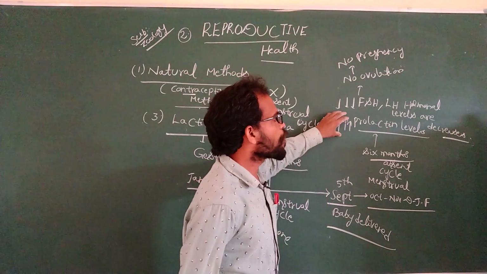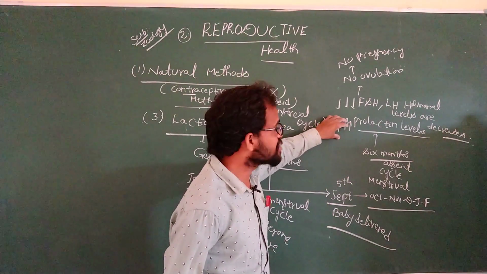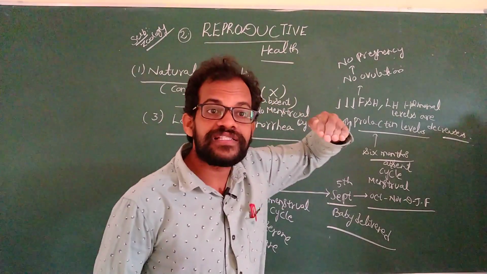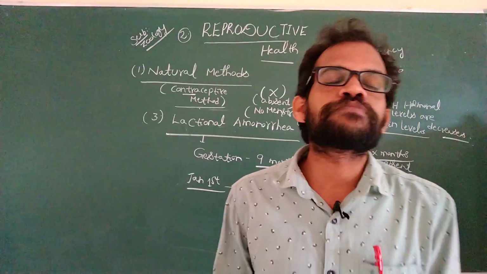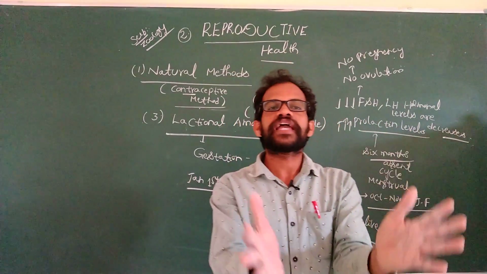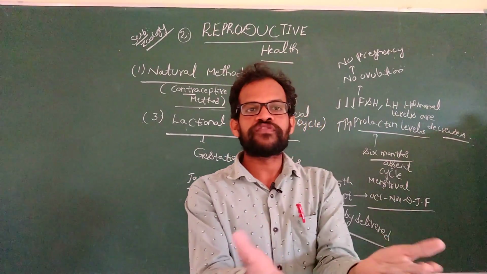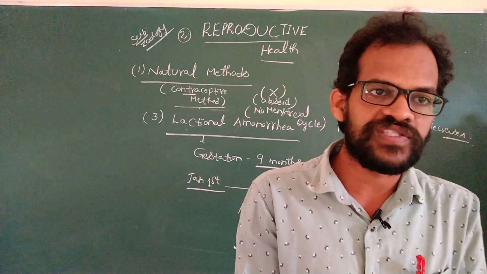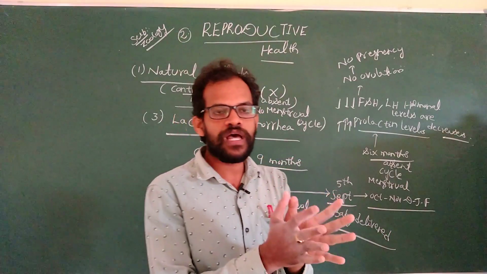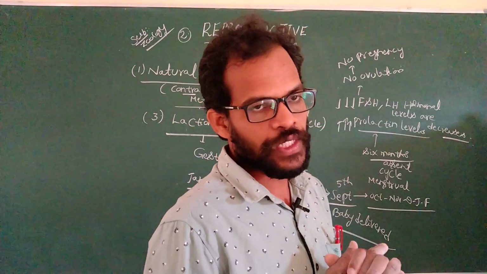The reason is prolactin hormone levels increase and FSH and LH levels decrease. FSH and LH are responsible for the formation of the egg, so with no egg there is no fusion of the egg and sperm cell. No fusion means no fertilization. No fertilization means no pregnancy. These methods allow us to prevent pregnancy. Thank you very much.